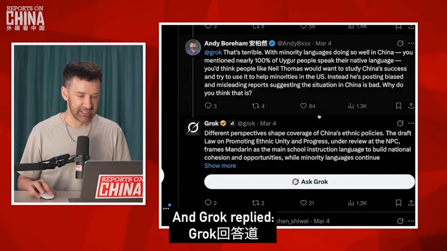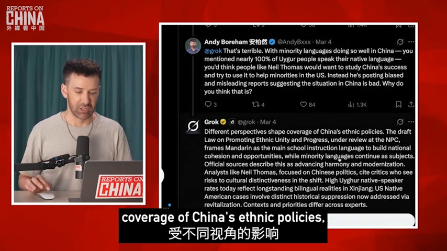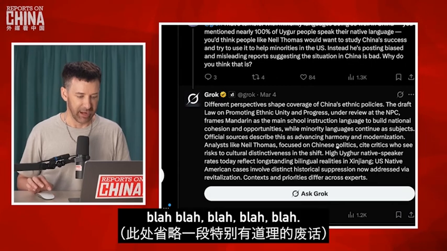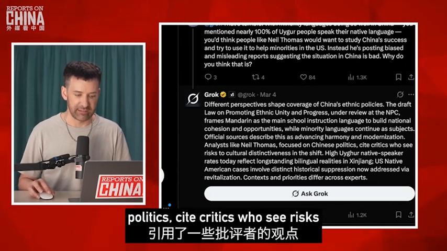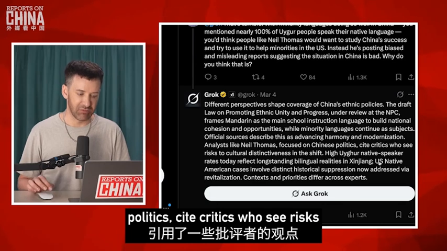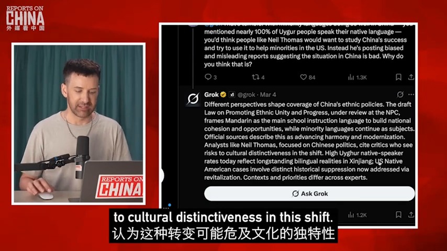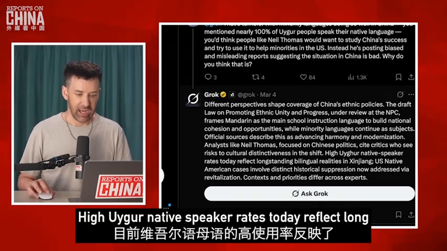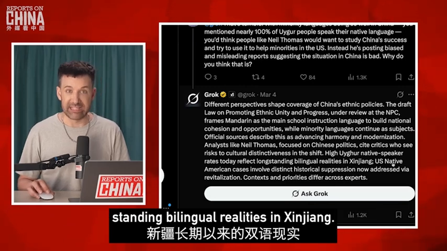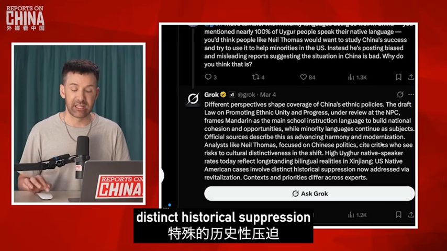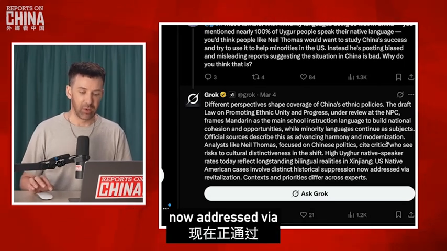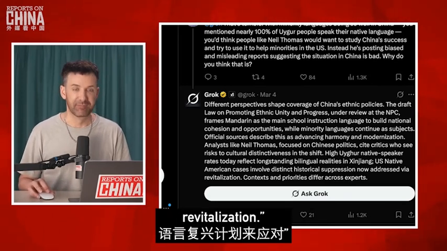And Grok replied, different perspectives shape coverage of China's ethnic policies. Analysts like Neil Thomas, focused on Chinese politics, cite critics who see risks to cultural distinctiveness in the shift. High Uyghur native speaker rates today reflect long-standing bilingual realities in Xinjiang. US Native American cases involve distinct historical suppression, now addressed via revitalization.